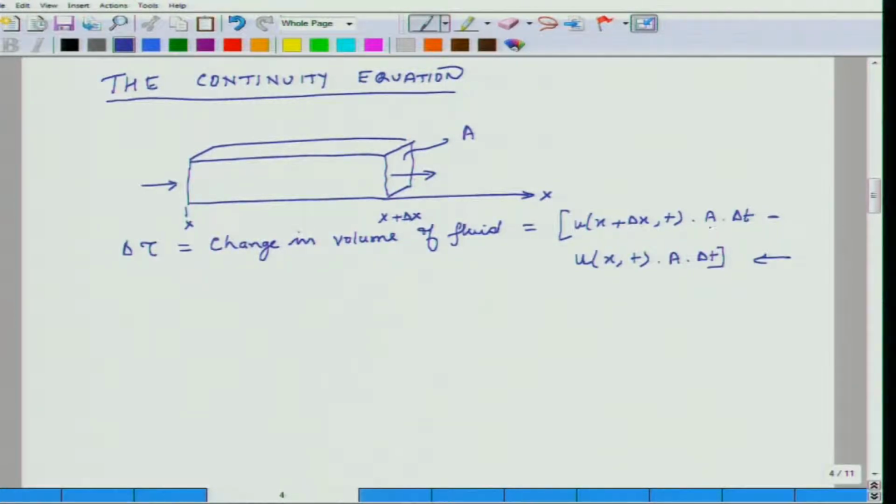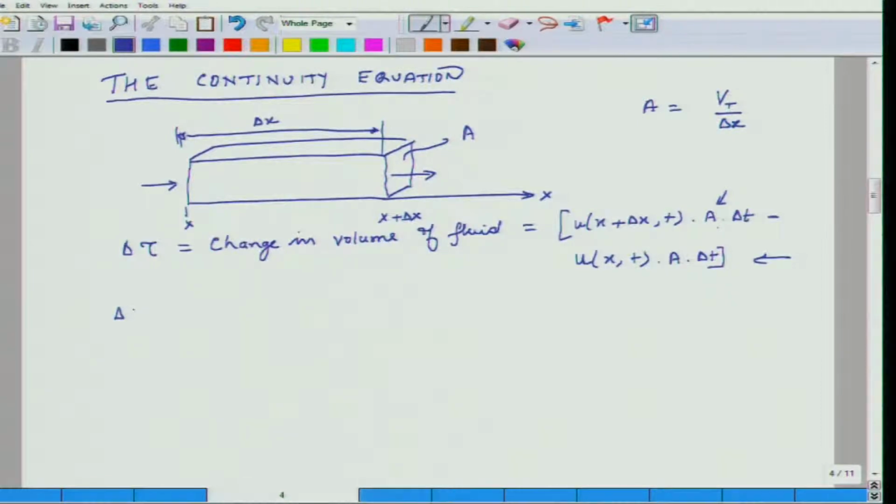Now, this A is nothing but the volume of the element, V, and I can take it as V(t) divided by delta x, which is the length of the element. So, this is my length, and the total volume divided by delta x is the cross sectional area.